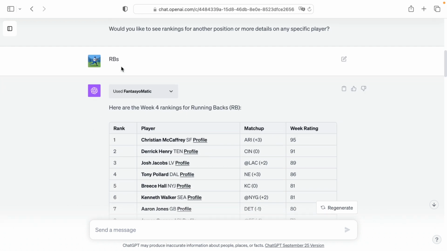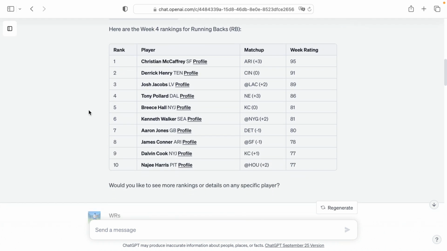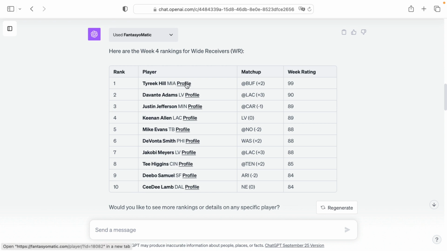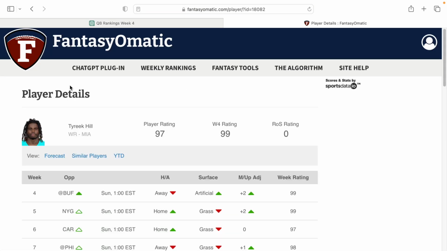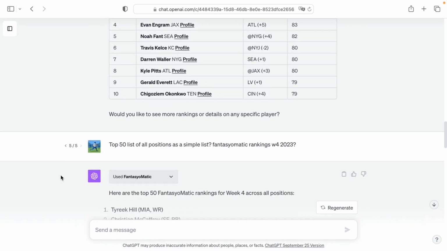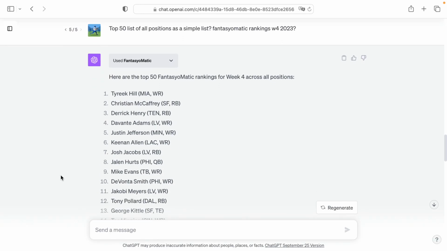You see here, it recognizes things just like RB as running backs. And here's your top 10 for the running backs. You got wide receiver as well. All the while, you can always click over to the FantasyoMatic website and get more player details, for example. And you can see you go through each one of the position categories. So what about flex? You can also ask it for a top 50 list of all positions.